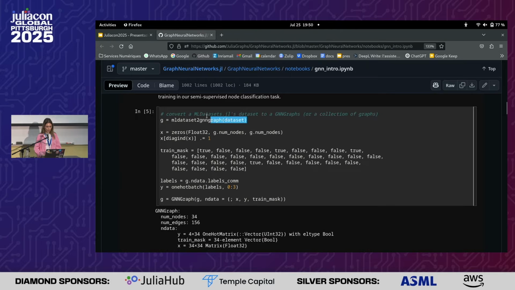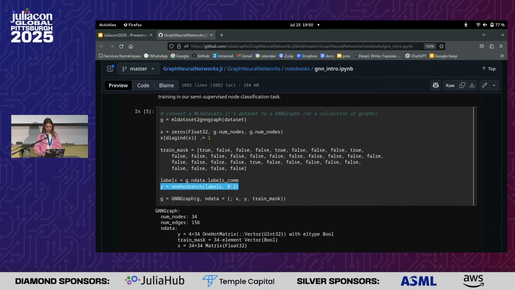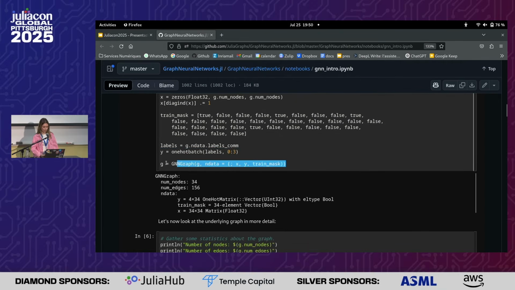Okay, so we can import the graph using this function that creates the GNN graph. And then, given the fact that in this case we have just one graph, the training will be using just a subset of nodes, and we will test on the other part of the graph. And to do that, we need a training mask that selects which nodes are used in the training set and which are not in the training set. And then we, of course, create the one-hot labels, and we have the general graph.